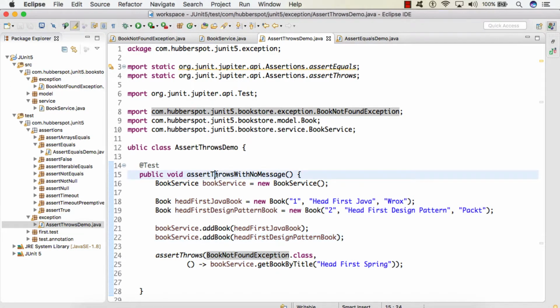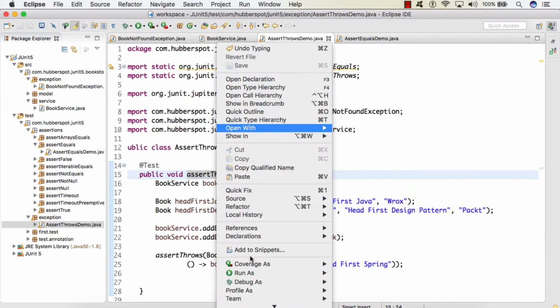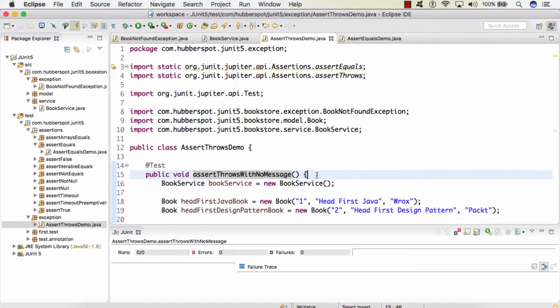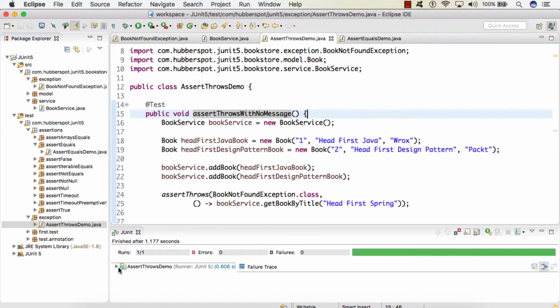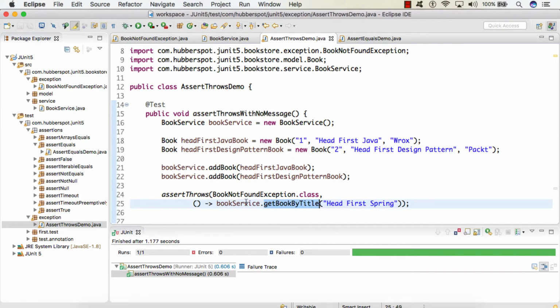So if I run the code now, you can see our assertion passed because this get book by title method threw book not found exception.